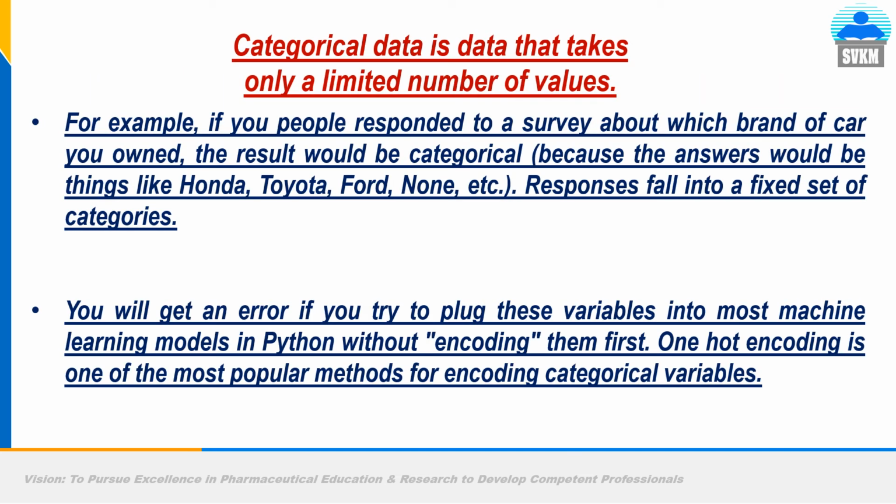So categorical data is data that takes only a limited number of values. For example, if you people responded to a survey about which brand of car you own, the result would be categorical, because the answer would be things like Honda, Toyota, Ford, none. Responses fall into a fixed set of categories. You will get an error if you try to plug this variable into most machine learning models in Python without encoding them first. So here comes the role of one hot encoding.